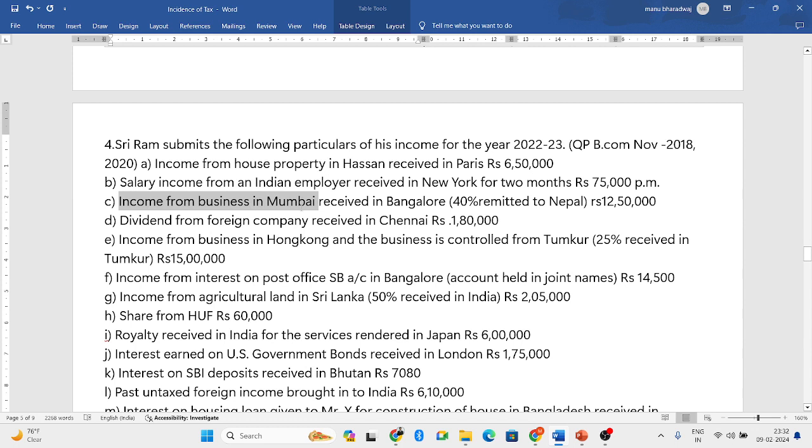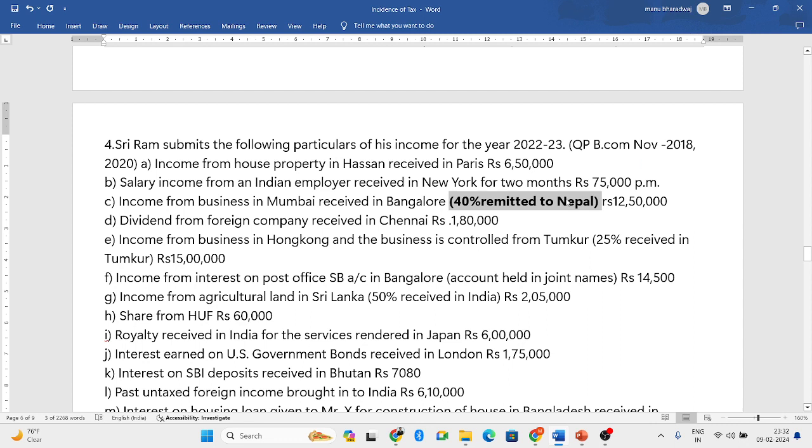income from business in Mumbai received in Bangalore. 40% is remitted to Nepal. As I told you, just forget about this remitted. If it says some amount is remitted, just forget that. You'll ignore the word remitted.